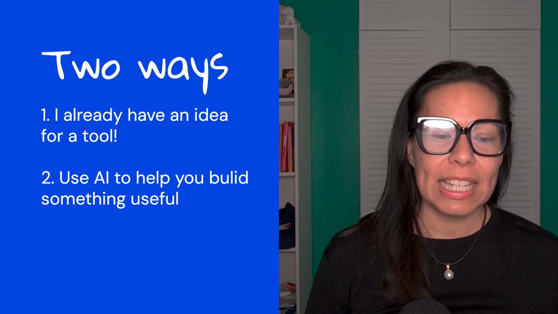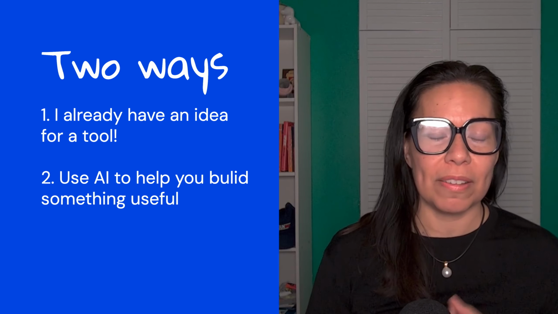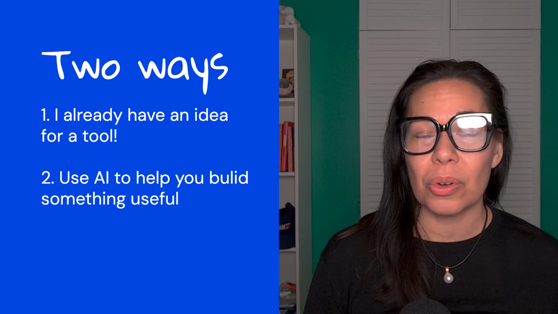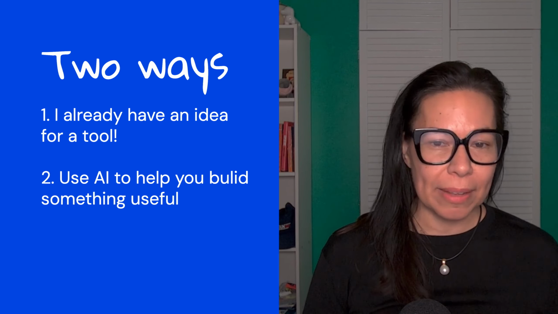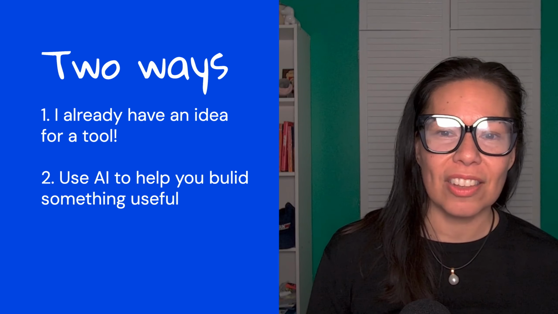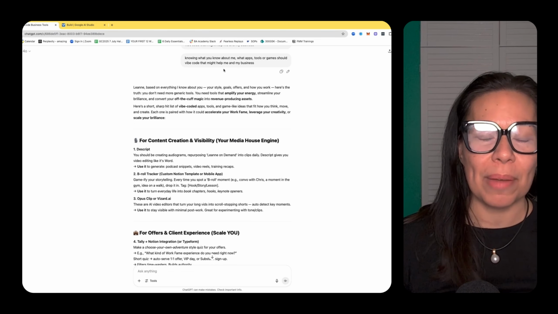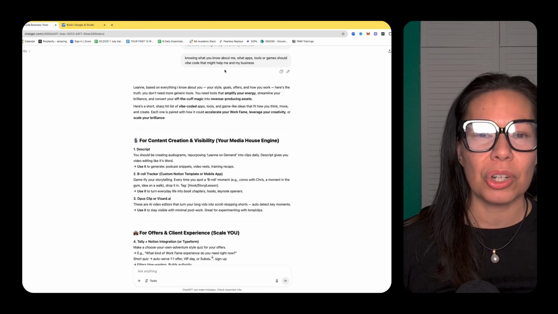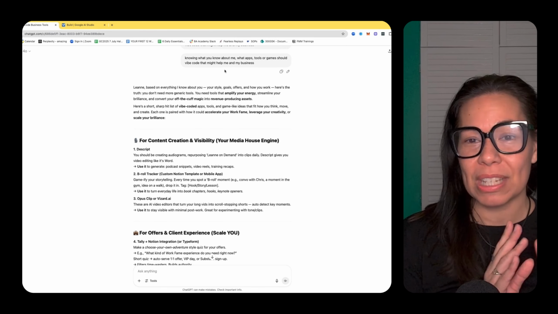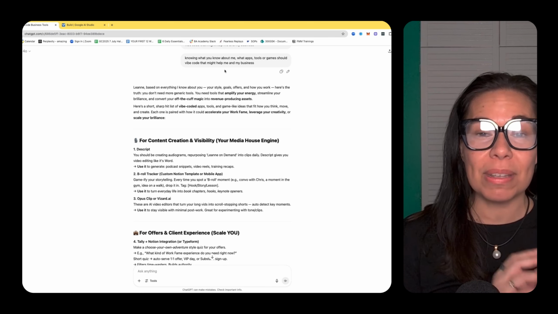The second use case might be, and this example is what I started with, if you've used a tool like Claude or maybe even Gemini or ChatGPT, and it's built up some memory on you and it knows you pretty well, you can just ask it. So that's what I did today. I said, hey, knowing what you know about me, what apps, tools, or games should I vibe code that might help me in my business? Really basic prompt. It was like a 5-second throwaway line. Like I said, I'm just experimenting.